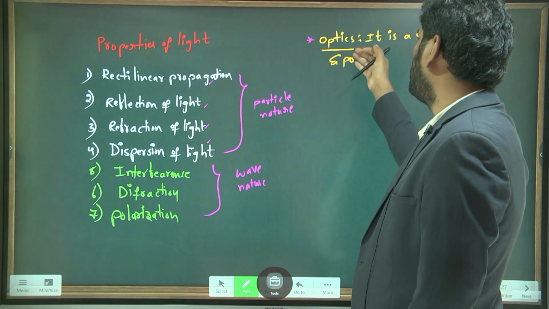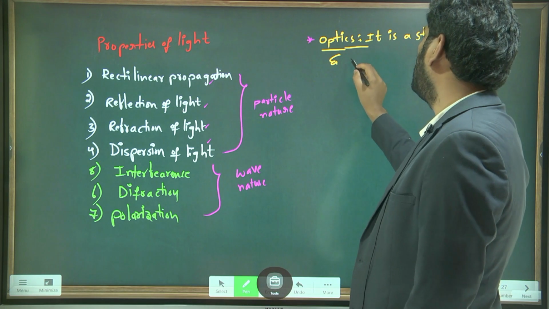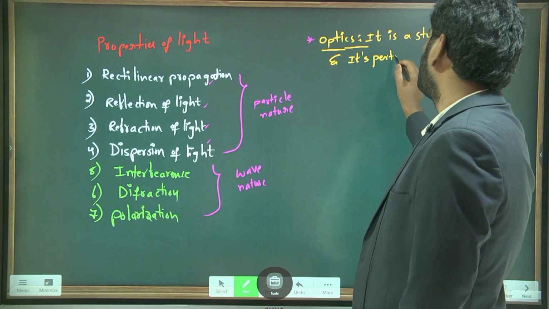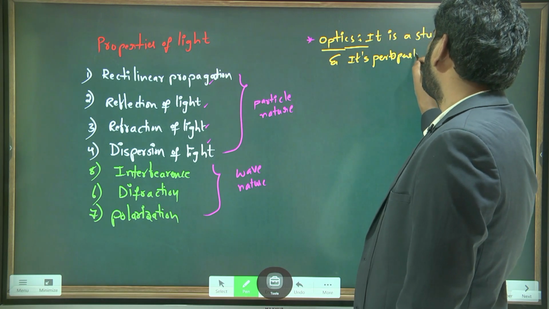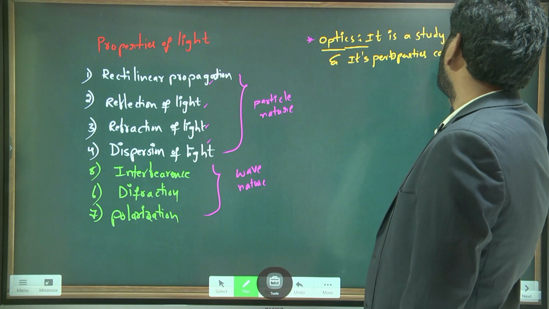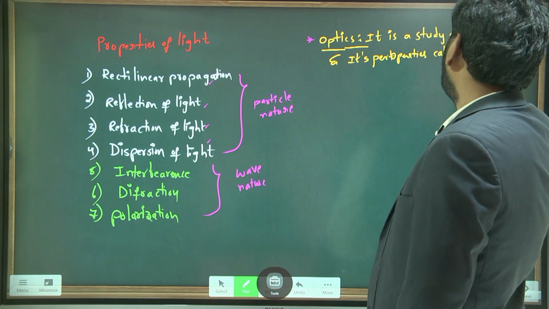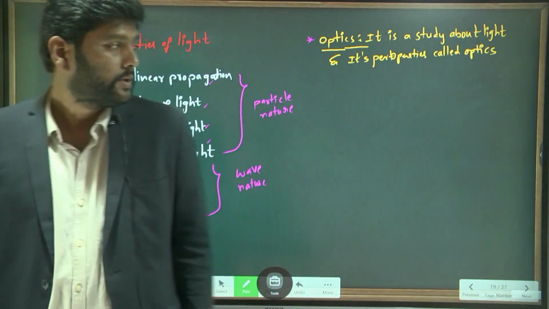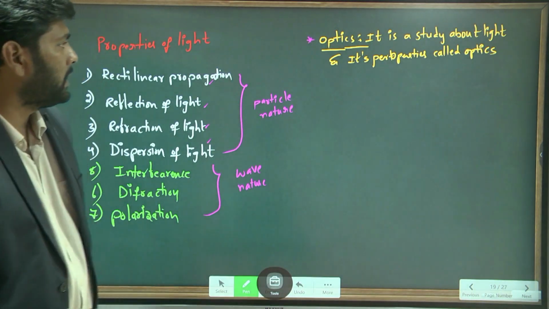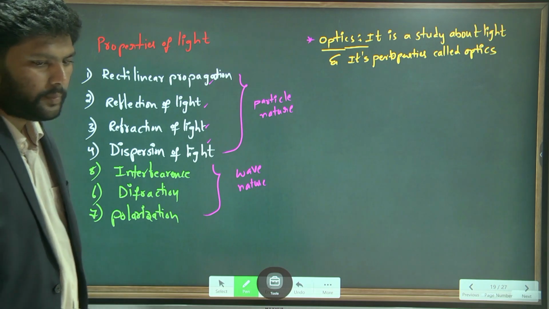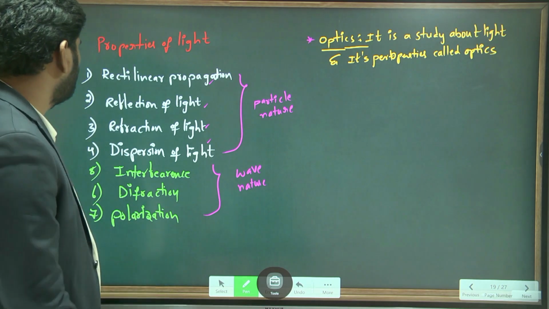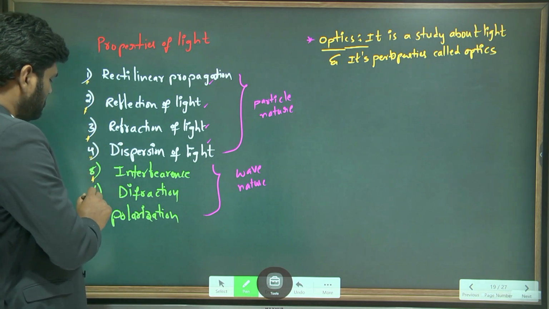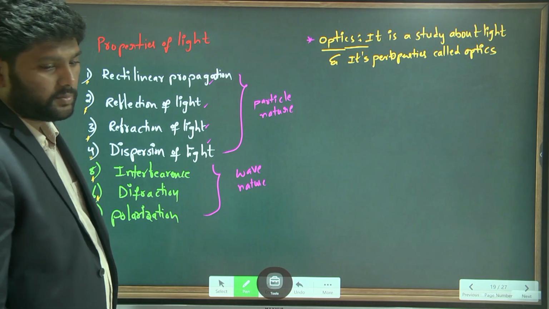The study about light and its properties is called optics. Understand what is meant by optics? Yes, sir. The study about light and its properties is called optics. Which properties? The study about these seven properties, nothing but what?